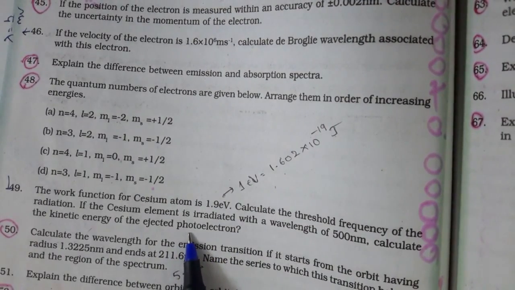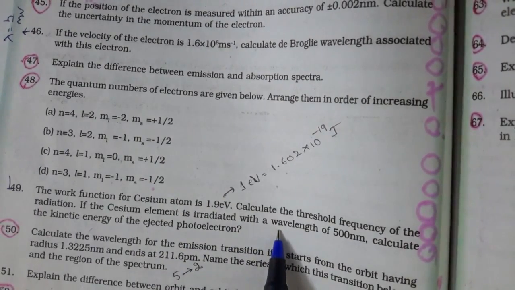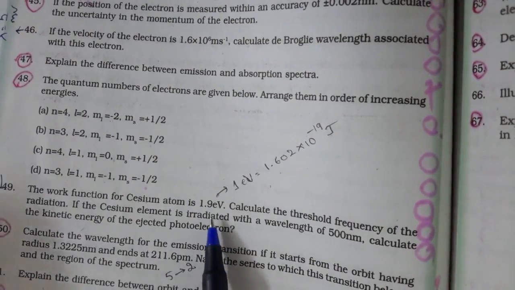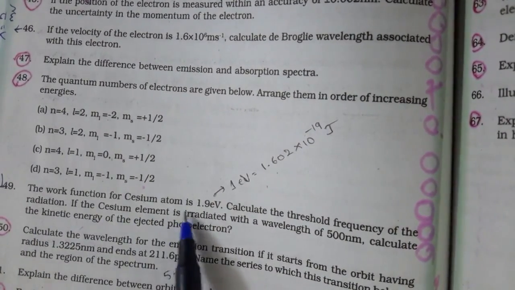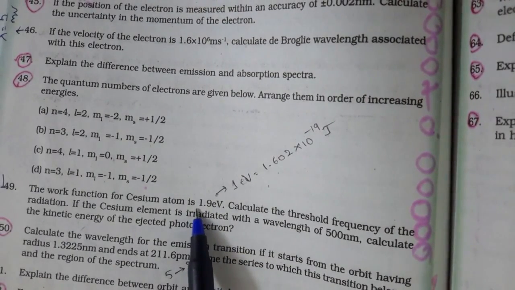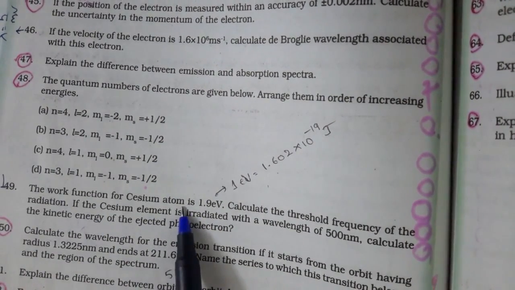What is the data given there? They gave a wavelength of 500 nanometers. Here you should remember the work function for cesium atom is 1.9 electron volts. We already discussed that work function is nothing but E naught.